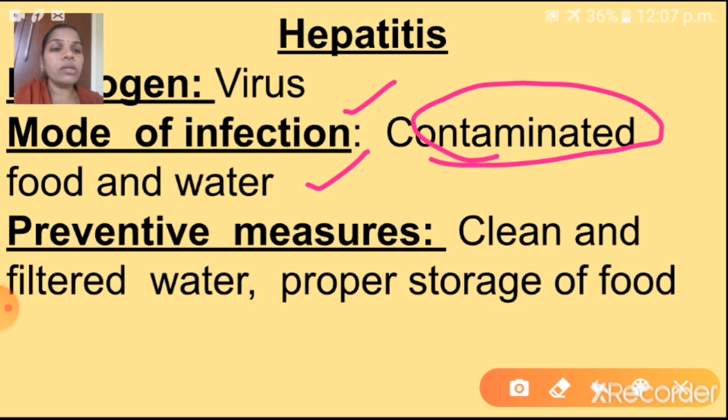Okay, so preventive measures: clean and filtered water. We should take boiled water or clean water, and mostly we have to take filtered water. Okay, proper storage of food. Always we should cover the food. So proper storage of food is a preventive measure of hepatitis. Shall I go to next?